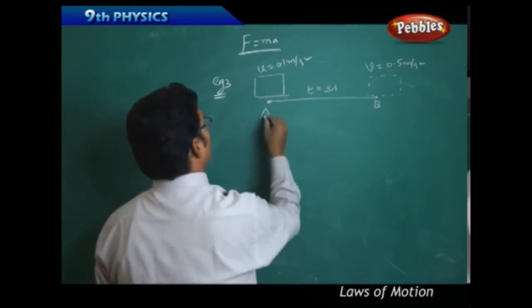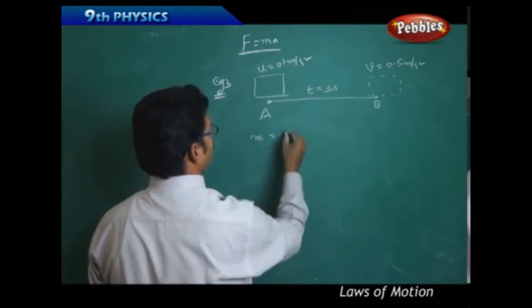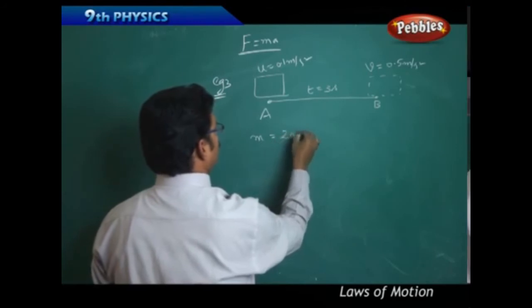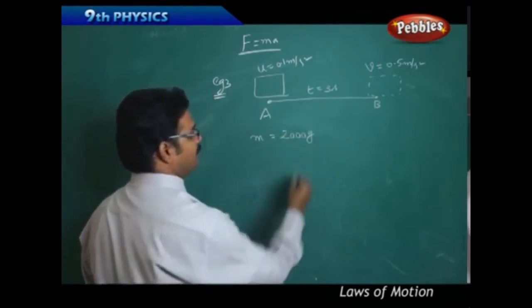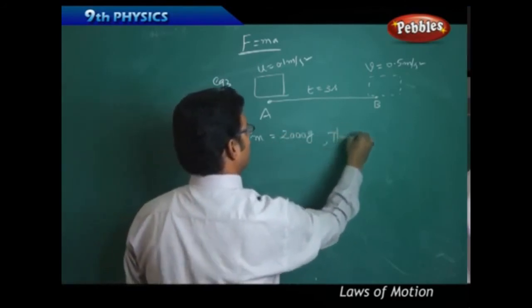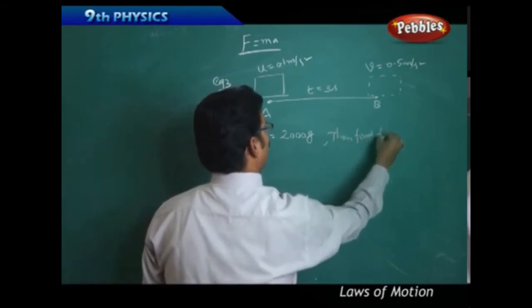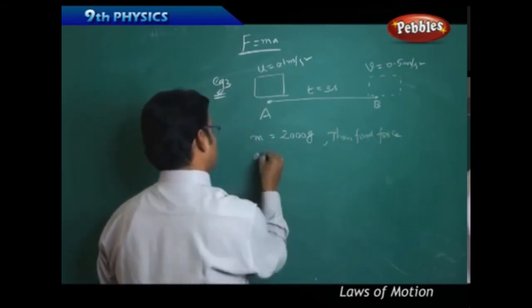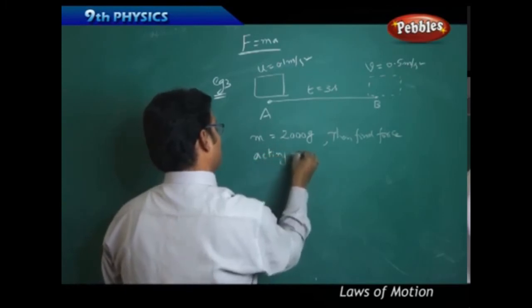If mass of the block equals 2000 grams, then find the force acting on it.